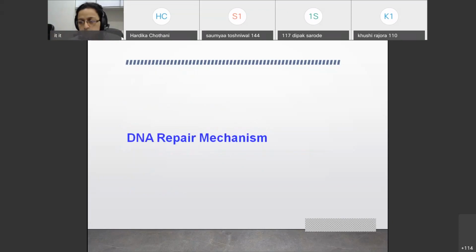So this is for today's lecture. We have seen the replication and the end replication problem. You should prepare this topic for the long question, and you should include DNA repair also in the process of replication. I think we will stop today with this. In the next lecture, we will see a few lines about DNA repair, and then we will shift to the next topic, that is transcription. Remember, again a separate long question can be there on transcription.